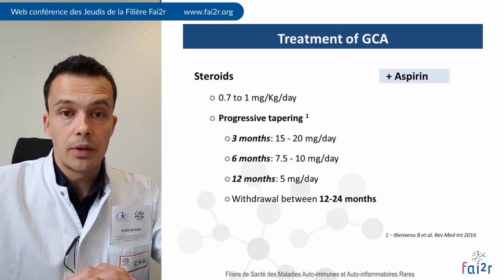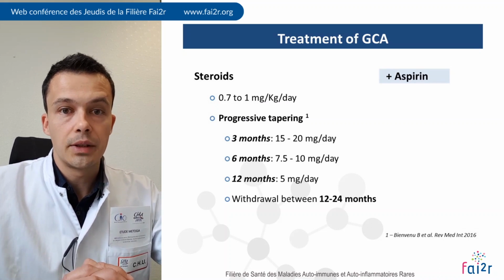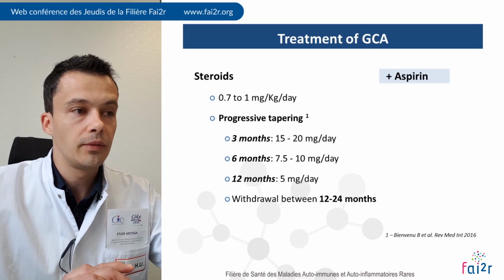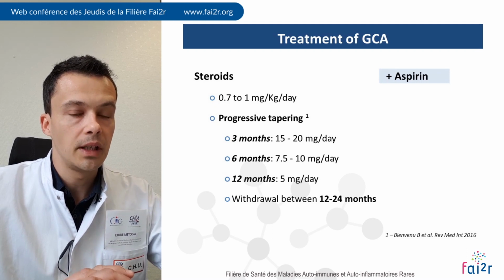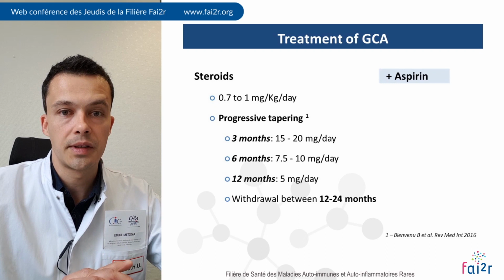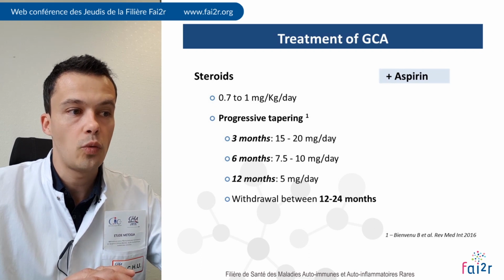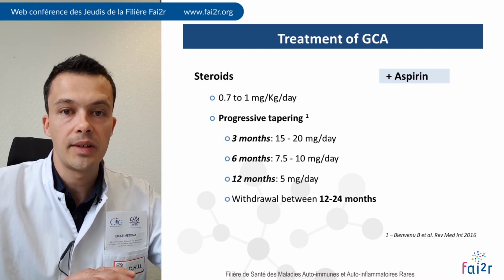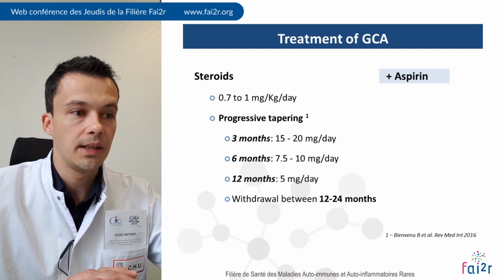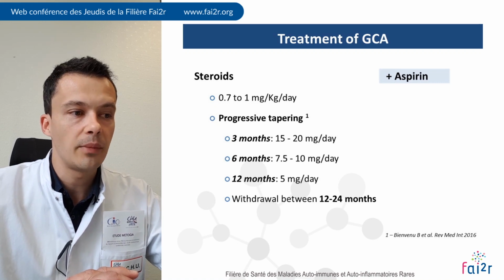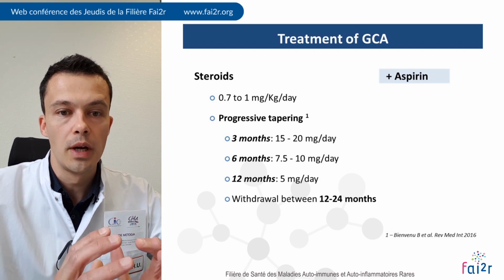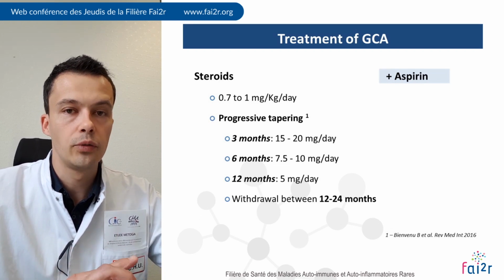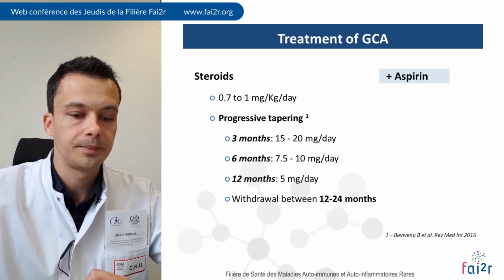So what is the treatment of GCA? You know that the cornerstone of the treatment of GCA remains steroids. In France, we usually start steroids at 0.7 to 1 milligram per kilo per day of prednisone, and then we progressively taper this dose to reach 15 milligrams at 3 months, 10 milligrams at 6 months, and try to withdraw steroids between 12 to 24 months.